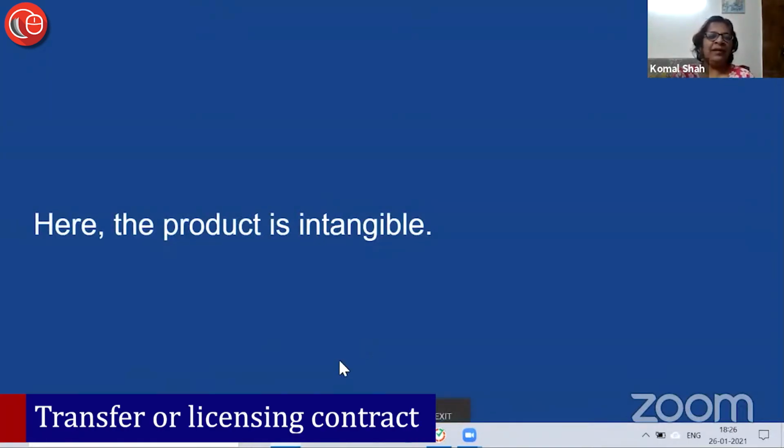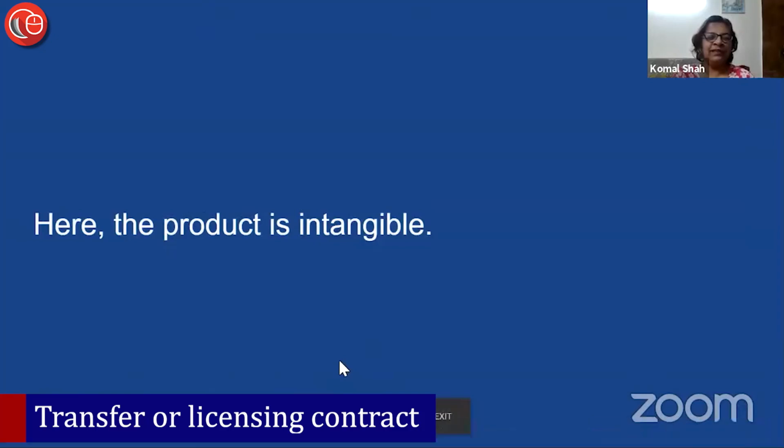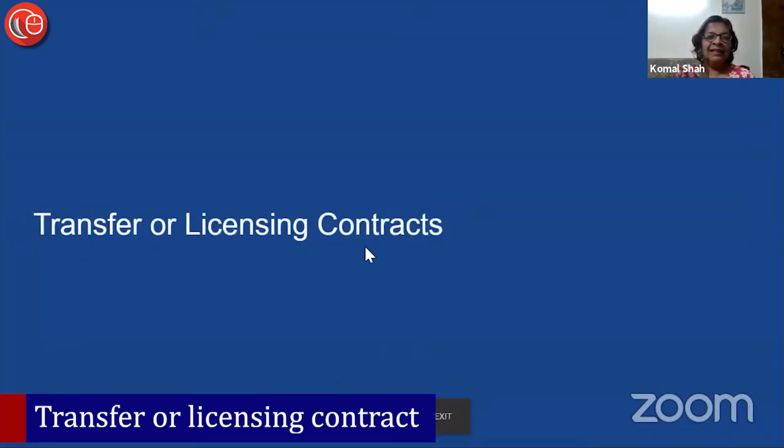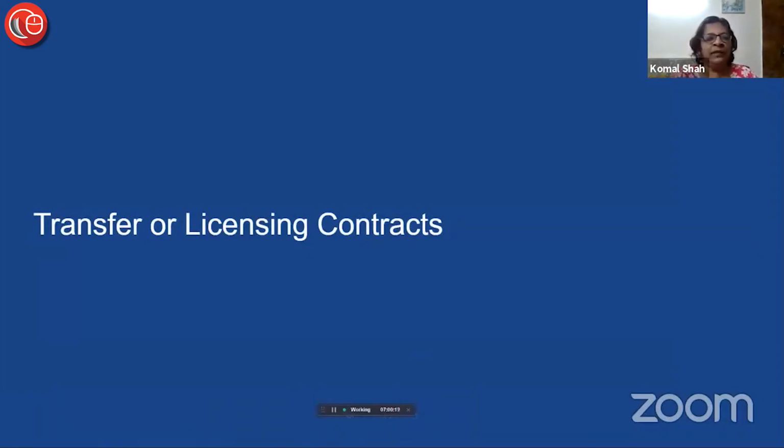So either it is a transfer or a licensing contract. Either you are giving that property completely to someone, or you are licensing it and letting them use it, but within certain restrictions.